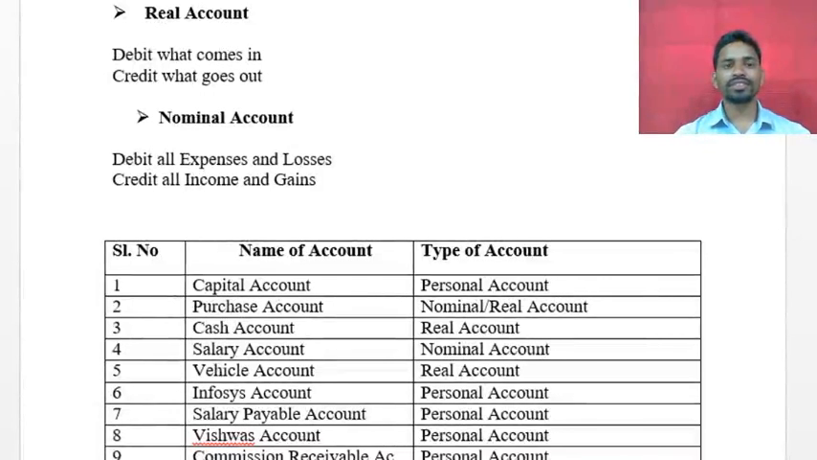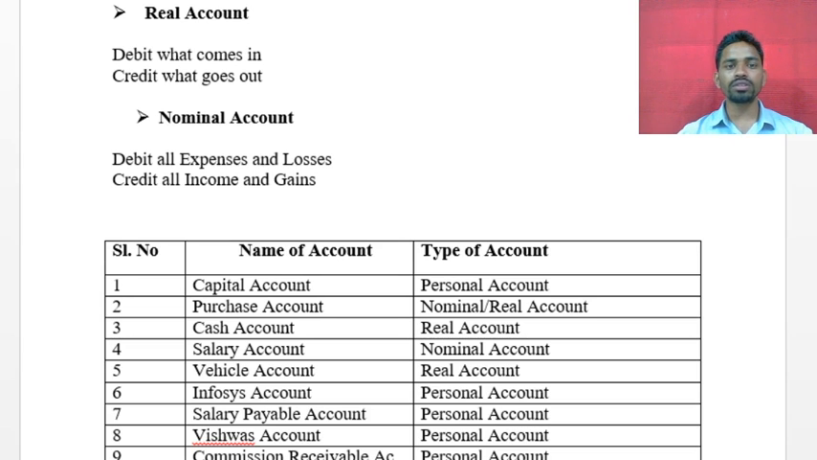Hi students, in the last class we discussed the accounting rules, meaning the rules of debit and credit under the English system. I hope all of you understood them. There are three main rules, or you can say the golden rules of accounting. The first is the personal rule, the second is the real rule, and the third is the nominal rule.